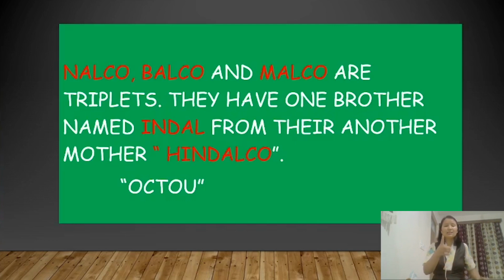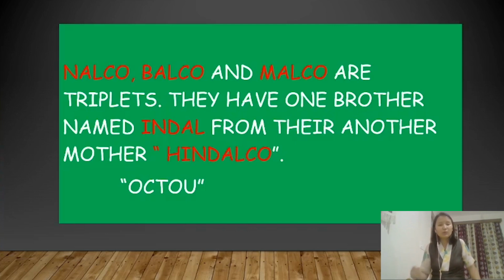The words written in red are the names of the aluminum industries. So Nalco, Balco, Malco, Indal and Hindalco are not characters. These are the names of the aluminum industries. Nalco means National Aluminium Company, Balco means Bharat Aluminium Company, Malco means Madras Aluminium Company, Indal means India Aluminium Company, Hindalco means Hindustan Aluminium Company. So these are the 5 major aluminum industries in India.